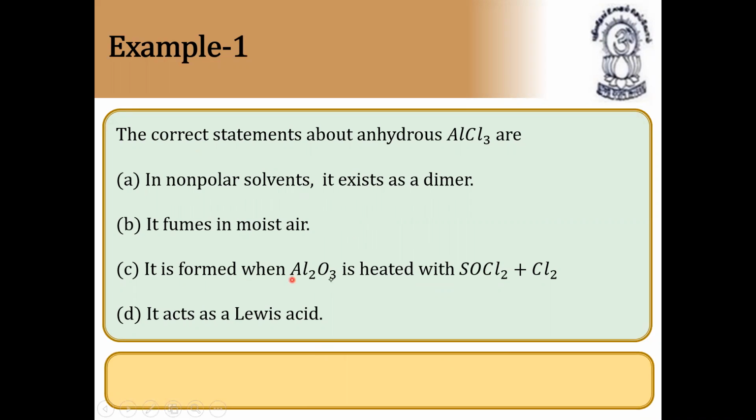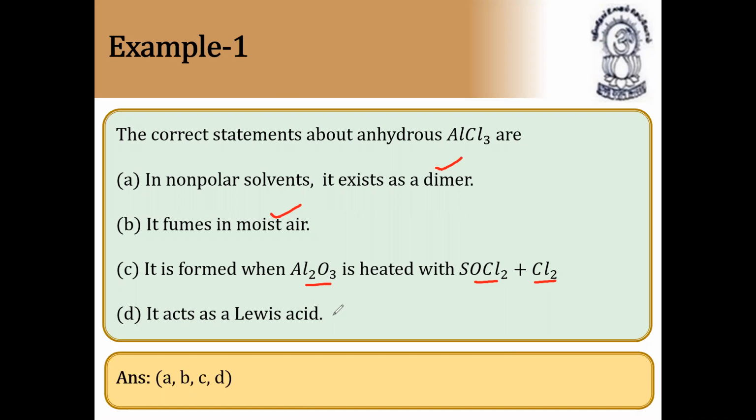It is formed when Al2O3 is heated with Cl2 plus SOCl2. It acts as a Lewis acid. So the answer is A, B, C, D. All four statements are correct because aluminum chloride exists as a dimer. We already know it fumes in moist air. It is formed when aluminum oxide is heated with SOCl2 and Cl2.